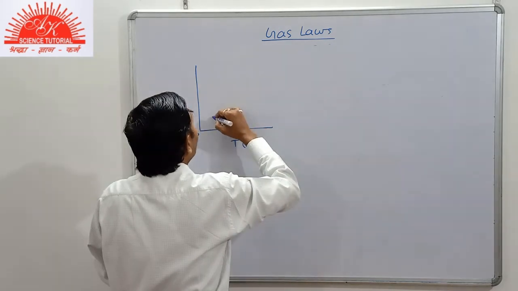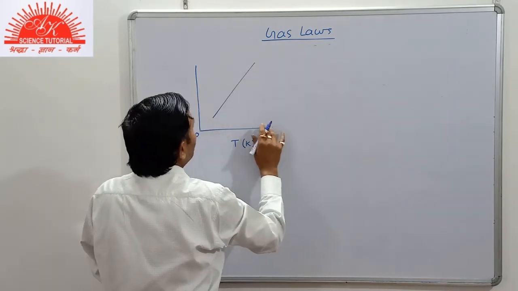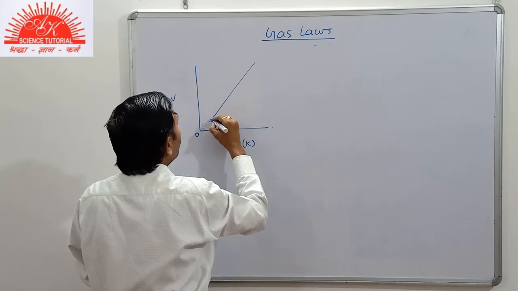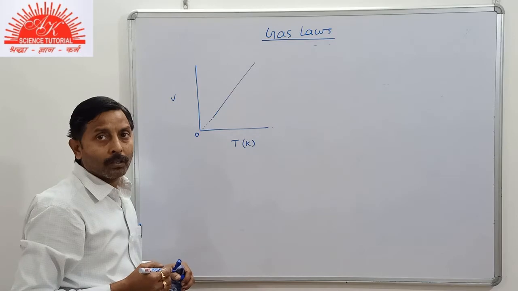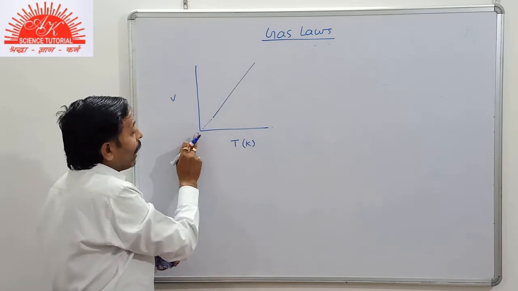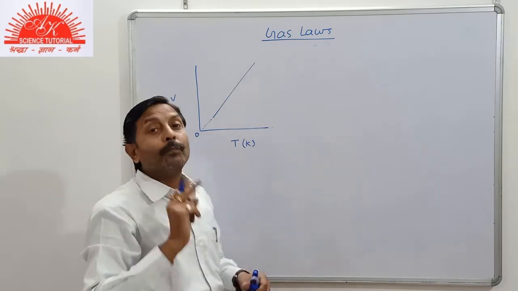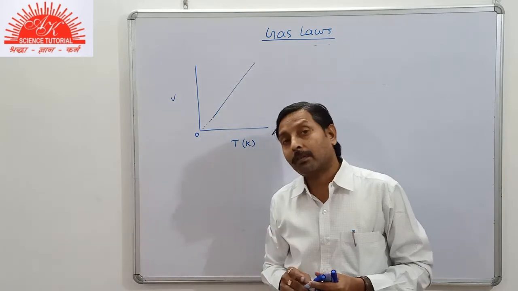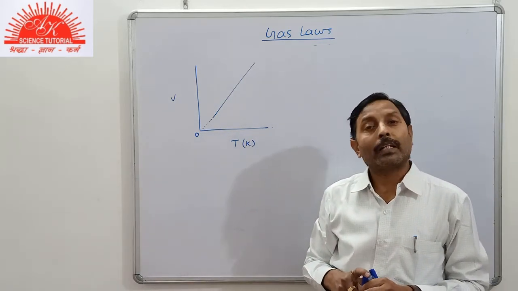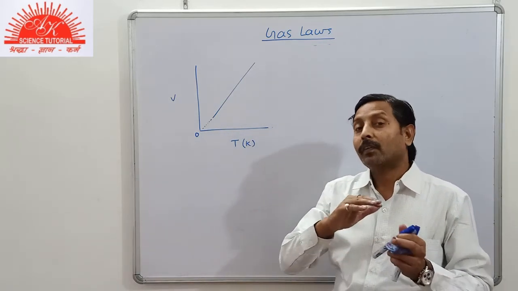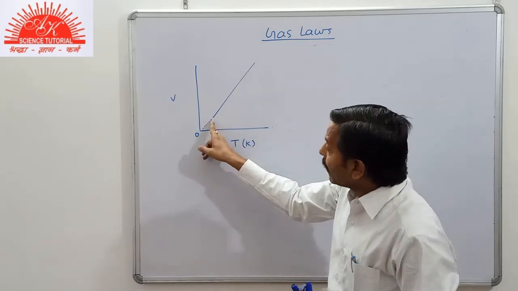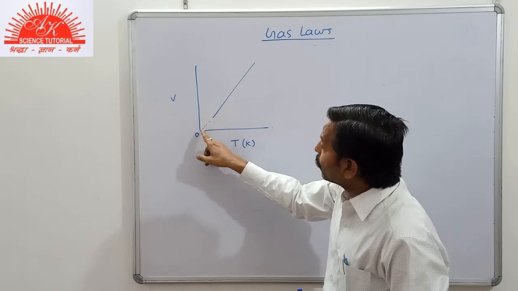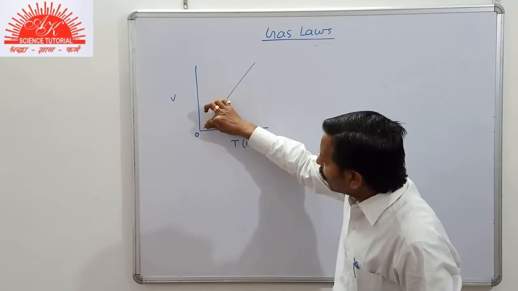In that case there will be this graph facing towards 0 but not touching or reaching 0. Because as you know, at 0 Kelvin the volume will become 0, but since it is only a theoretical value, the volume of gas or matter cannot be 0. So you should not directly draw the graph up to this 0 part, but this is shown by a broken line.